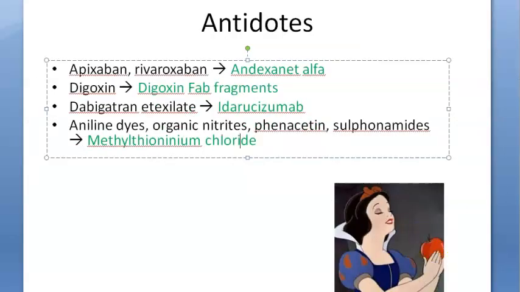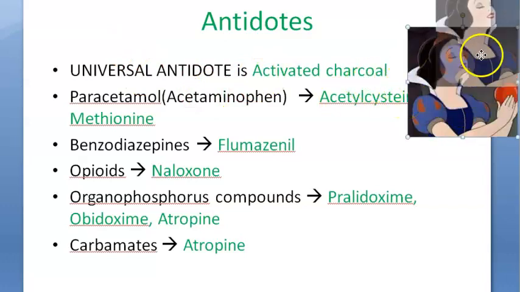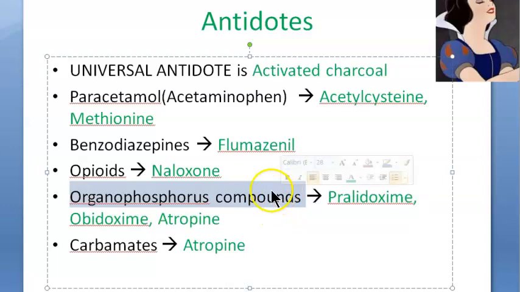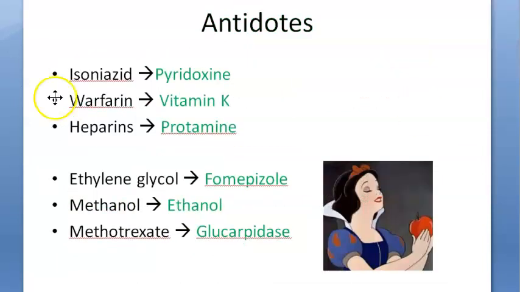Now let's just revise this quickly. Antidotes for poisoning. Universal antidote is activated charcoal. Paracetamol poisoning, acetylcysteine, methionine. Benzodiazepine, flumazenil. Opioids is naloxone. Organophosphorus compounds is pralidoxime, obidoxime, atropine. Carbamates is atropine.